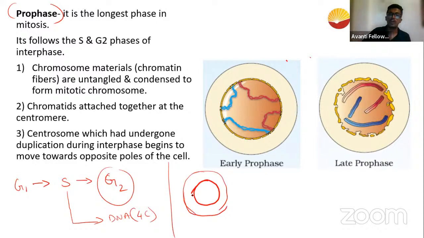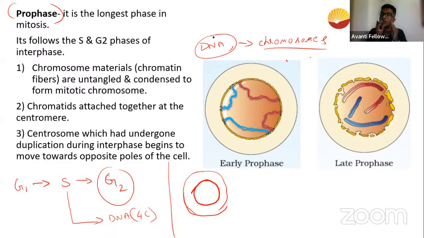Within the nucleus is all the genetic material. What is our genetic material, guys? It is DNA. And how is our genetic material packed? It is packed as chromosomes. Agree? If you have any doubt with these two things, please ask me. The DNA is our genetic material, which is found in the nucleus.